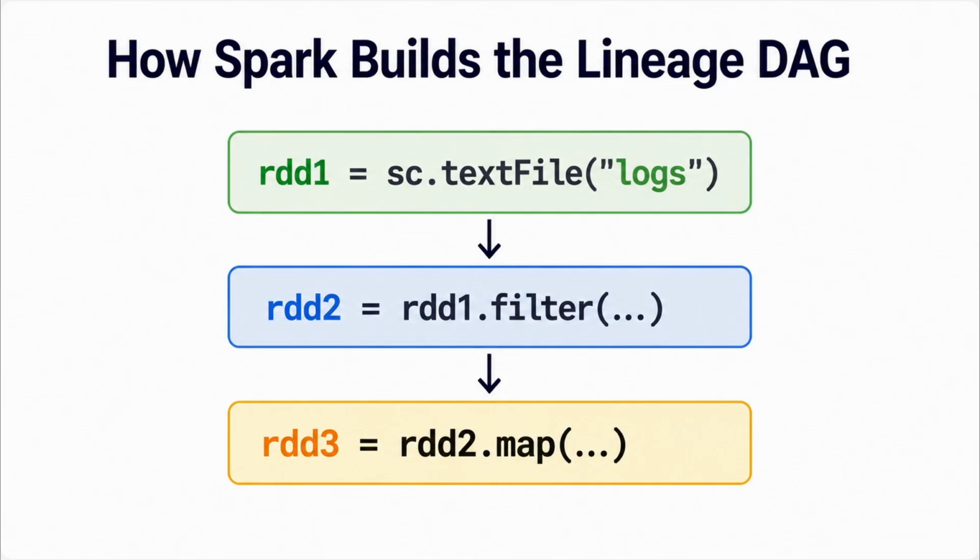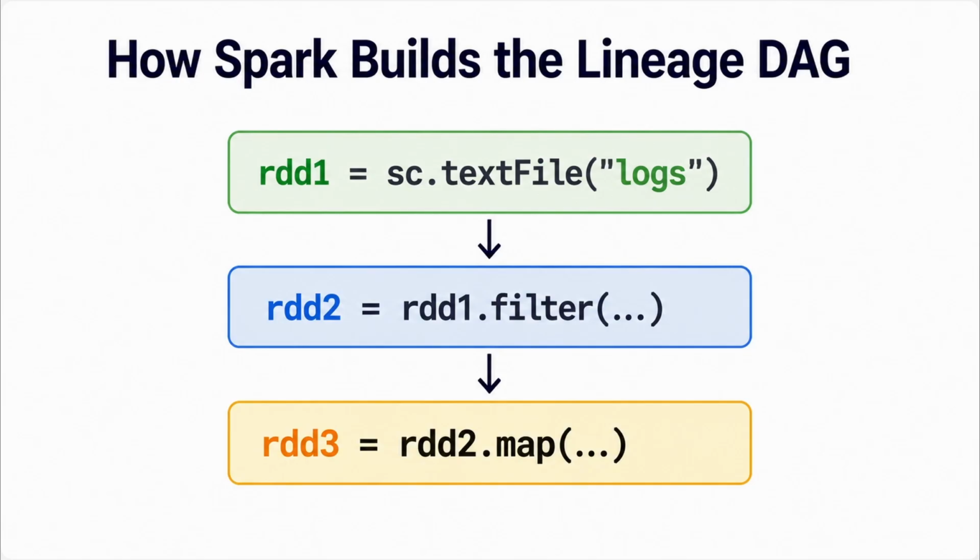Then I create RDD3 by applying the map transformation to RDD2. Again, Spark records that relationship. So before the actual data processing begins, Spark already has information describing how RDD3 should be produced. And when an action, such as the count operation, is eventually called, Spark can execute the required computation.